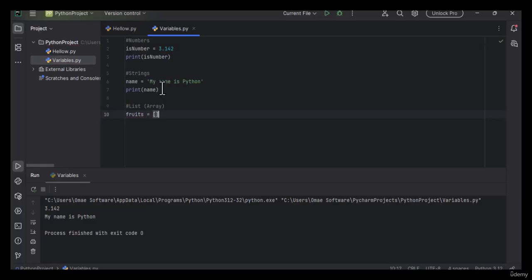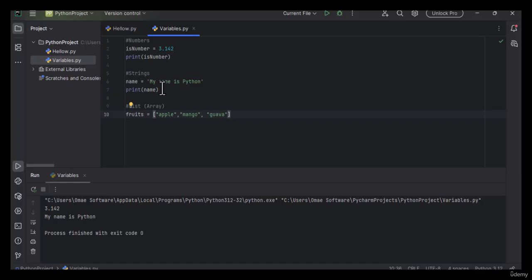Just say apple, mango, guava. Now an array in Python is not like in Java and C++ where it's fixed. Here an array is dynamic.